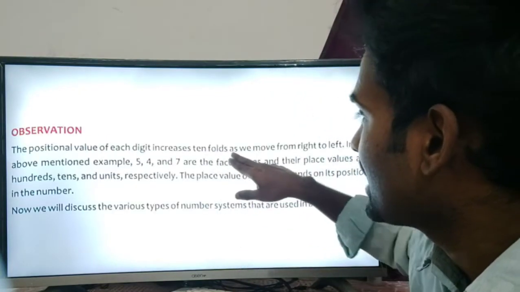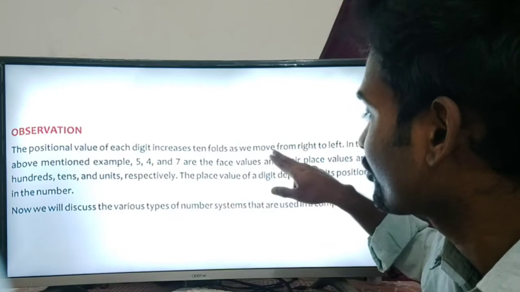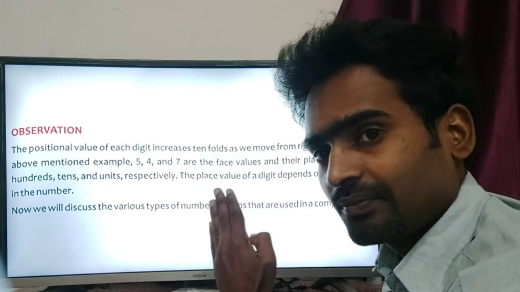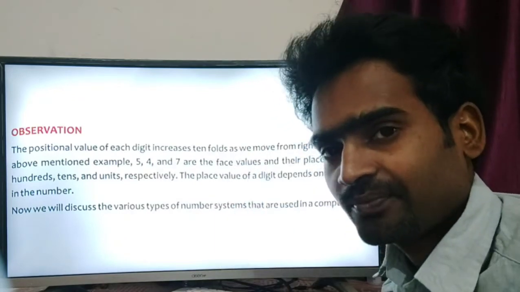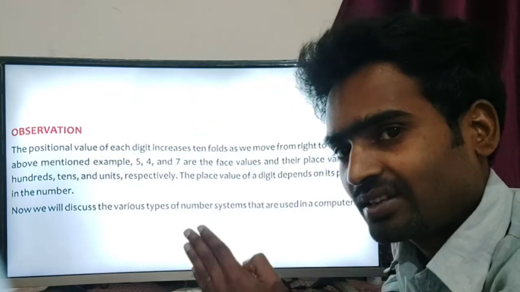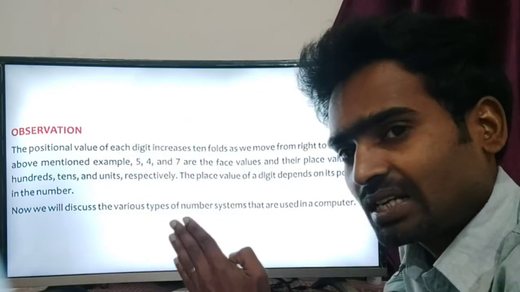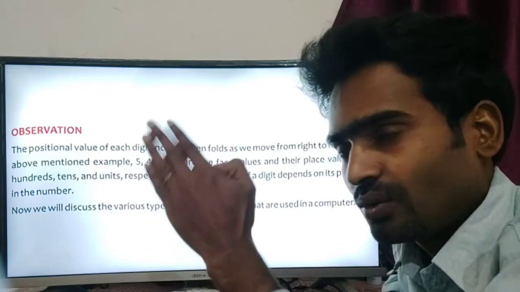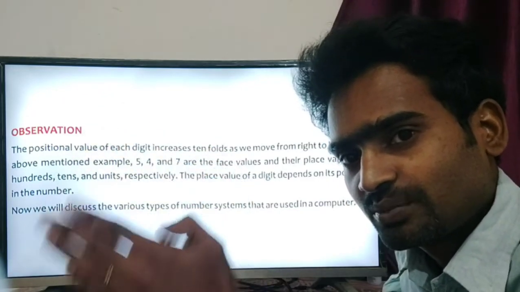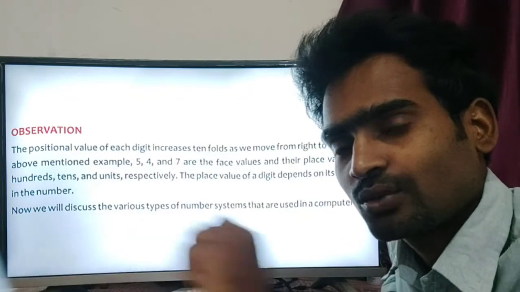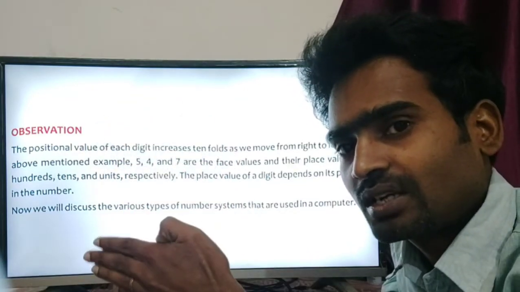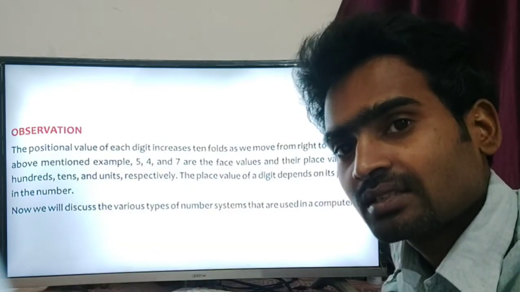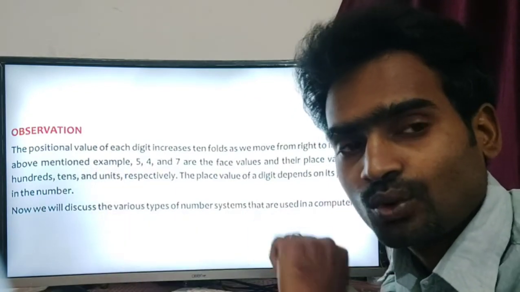And 10 folds, as we move from right to left, as I was telling, we have to start from right to left, not left to right. So when we start, whatever the number of digits, we count 0 units, first position, second position, third position, fourth position. So likewise it will go. So the 0th position is called units, and then the next positions are tens, hundreds, thousands. So likewise it will go on.